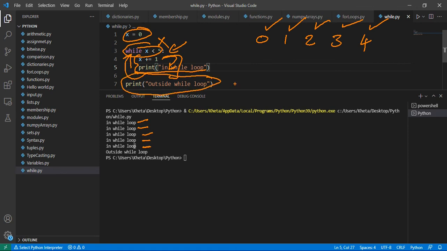So if you look at the value of x, just like in the case of for loops, x takes on the values 0 through 4. But if we were to make a physical count, how many times did we actually loop? It's 1, 2, 3, 4, 5 times. Even though x goes from 0 to 4, we actually looped 5 times.